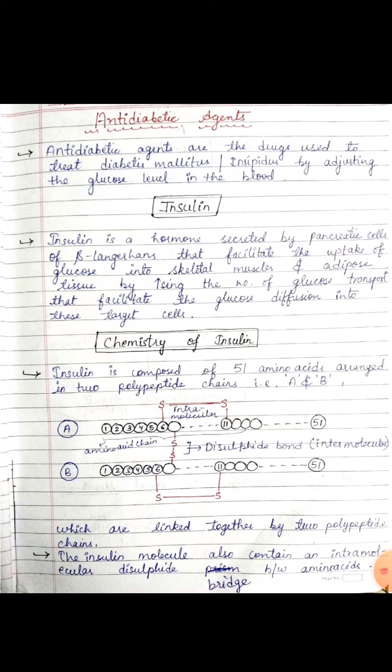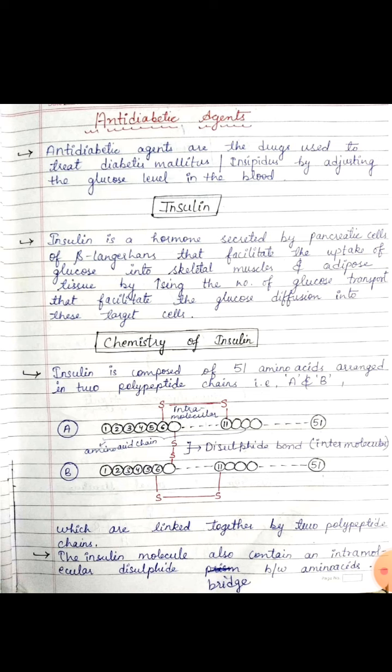Antidiabetic agents are drugs used to treat diabetes mellitus, as discussed earlier, by adjusting the glucose level in the blood. Insulin is a hormone secreted by the beta cells of the islets of Langerhans that facilitates the uptake of glucose into skeletal muscles and adipose tissue by increasing the number of glucose transporters that facilitate glucose diffusion into these target cells.